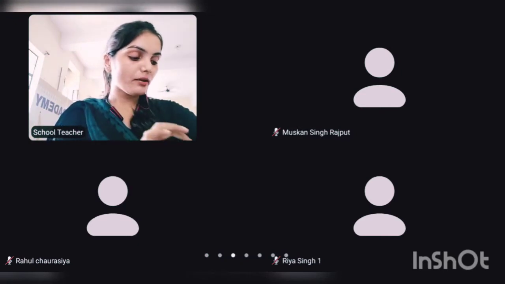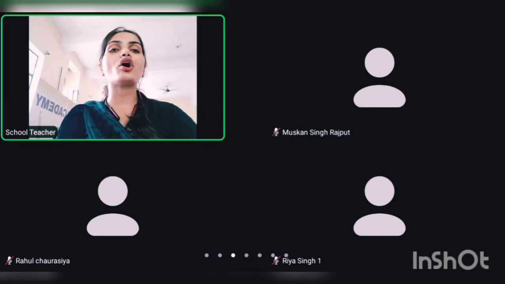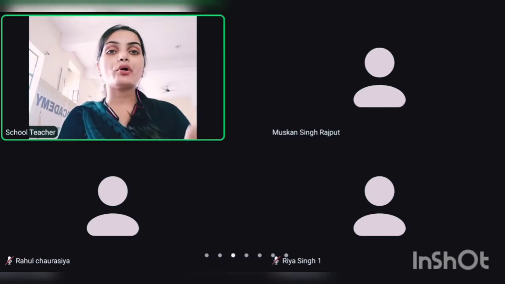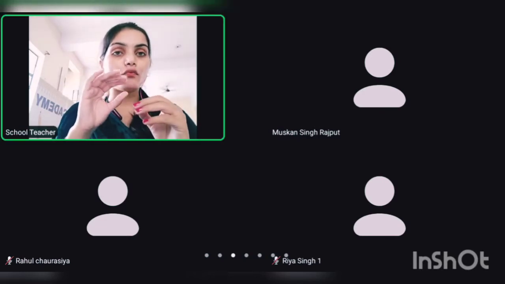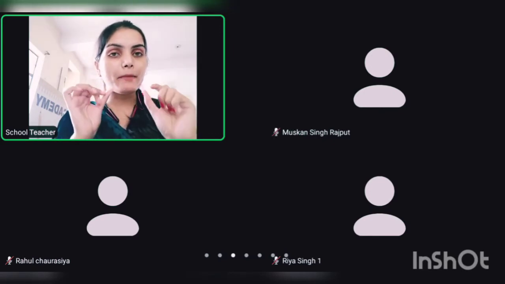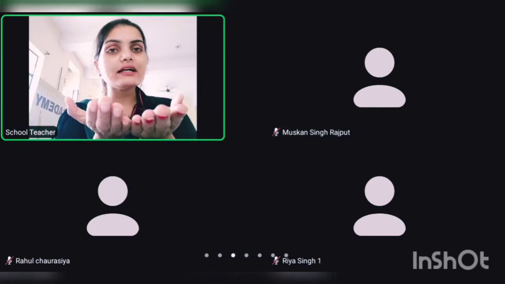Okay, beta, tell me, are mango seeds dicotyledonous or monocotyledonous? Very good. Because when you remove the coat of a mango seed, there are two cotyledons present inside the seed.